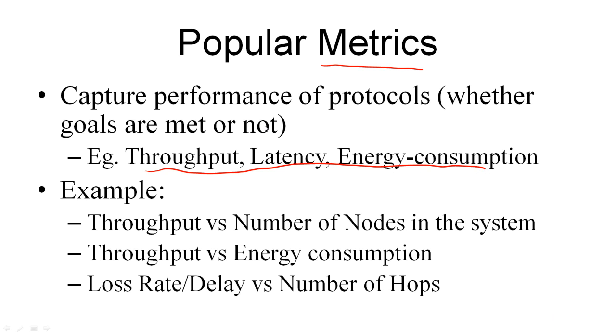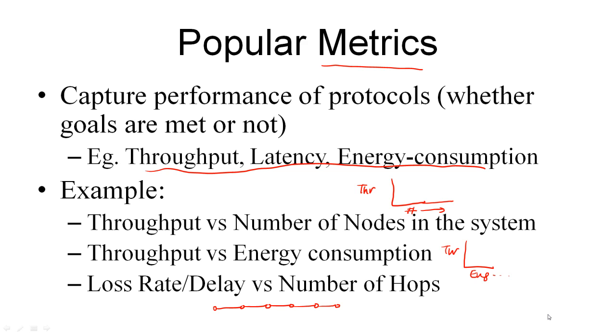So often these metrics are plotted in this fashion. For example, you design a protocol and you're measuring the throughput, and you measure how the throughput of the protocol is varying as you increase the number of nodes, or how is the throughput a function of the energy consumption, or how the delay varies as the number of hops increase between the source and the destination.